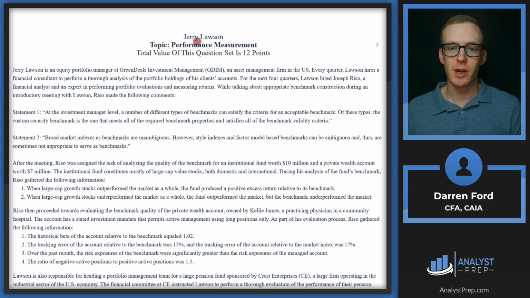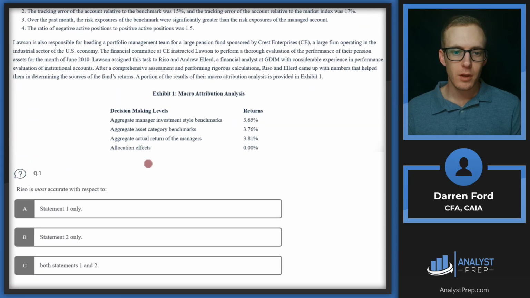Alrighty, we're looking at the Jerry Lawson case study. Let's scroll down and read the first question. Riso is most accurate with respect to statement 1 only, statement 2 only, or statements 1 and 2.